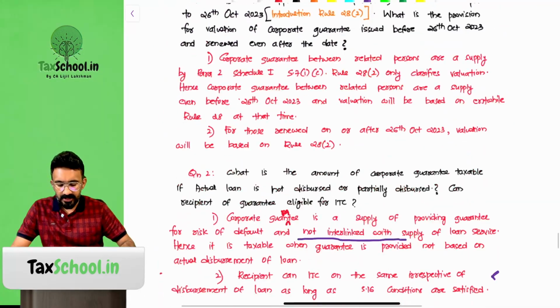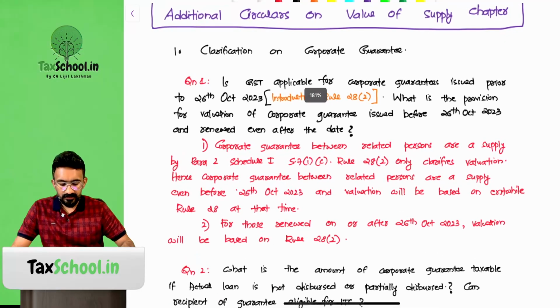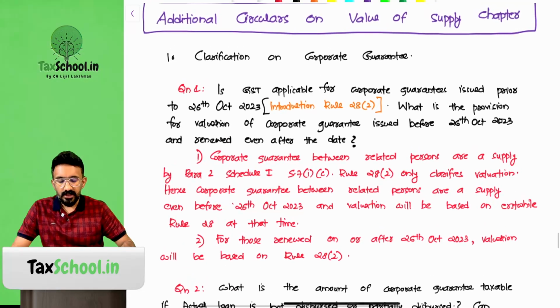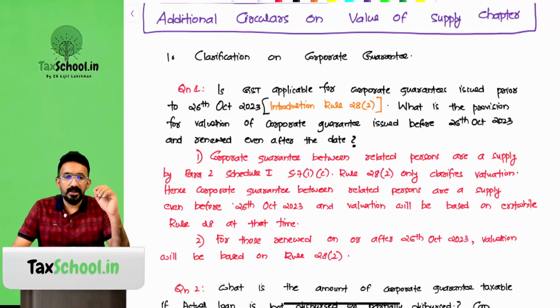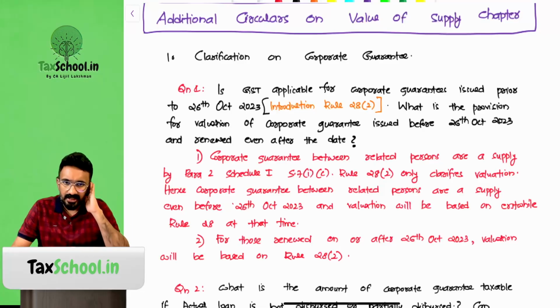First, what is a corporate guarantee? Sometimes a company needs to take a loan, and the holding company might offer a guarantee to the banker. The loan is given to a subsidiary company, and the holding company or some other related company gives a guarantee.